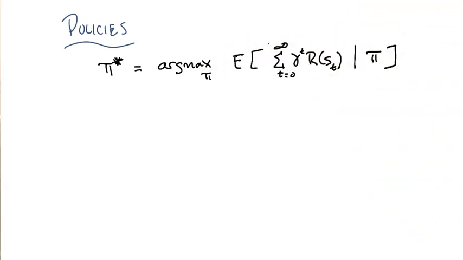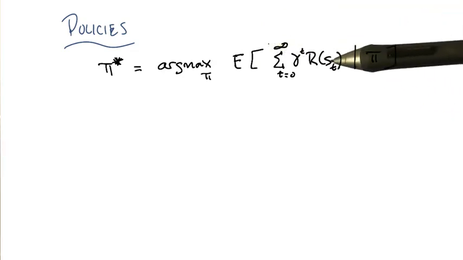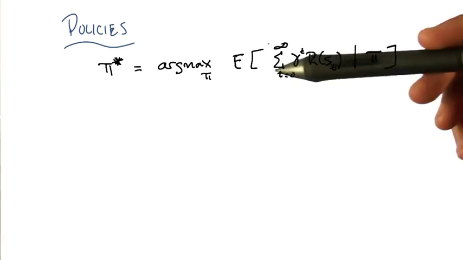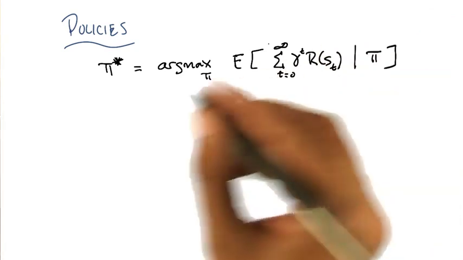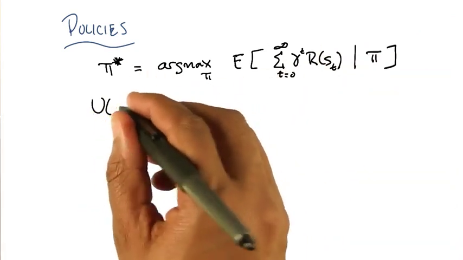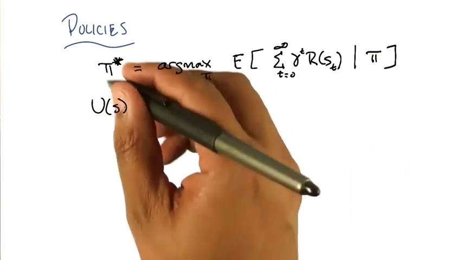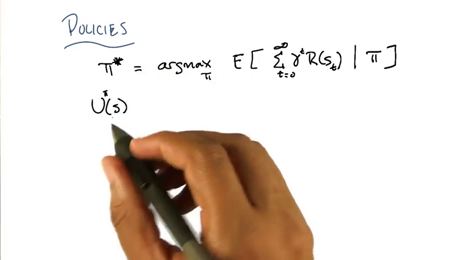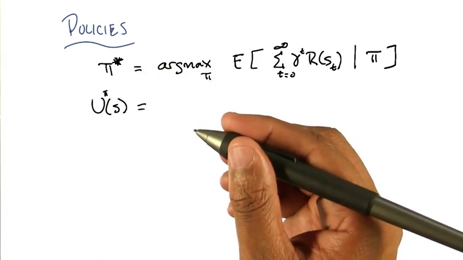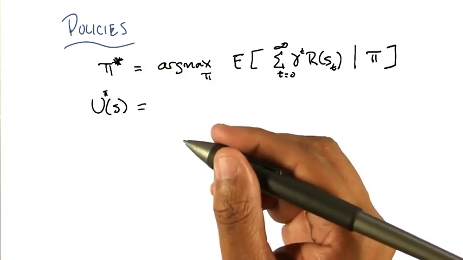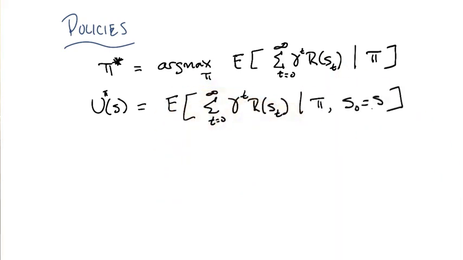We know what the optimal policy is, except that it's not really clear what to do with this. All we've really done is written down what we knew we were trying to solve. But it turns out that we've defined utility in such a way that it's going to help us to solve this. So let me write that down as well. I'm going to say that the utility of a particular state, well, it's going to depend upon the policy that we're following. So I'm going to rewrite the utility to take as a superscript pi. And that's simply going to be the expected set of states that I'm going to see from that point on, given that I follow a policy. There, does that make sense?